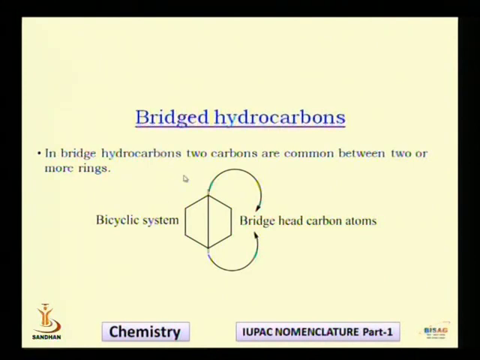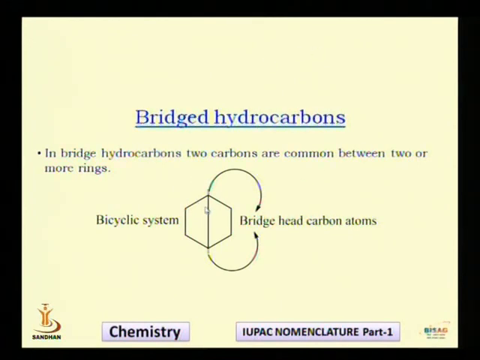So see, here I have shown you the molecule which is a bicyclic molecule. The system is called bicyclic system. So in the bridge hydrocarbons, the system can be more than one cycle. It can be bicyclic, can be tricyclic, like that. And there are two carbons which are common between two or more rings. So the requirement for a bridge hydrocarbon is that you must have two carbons which must be common between two or more rings. And whatever these common carbons are, they are called bridgehead carbons.